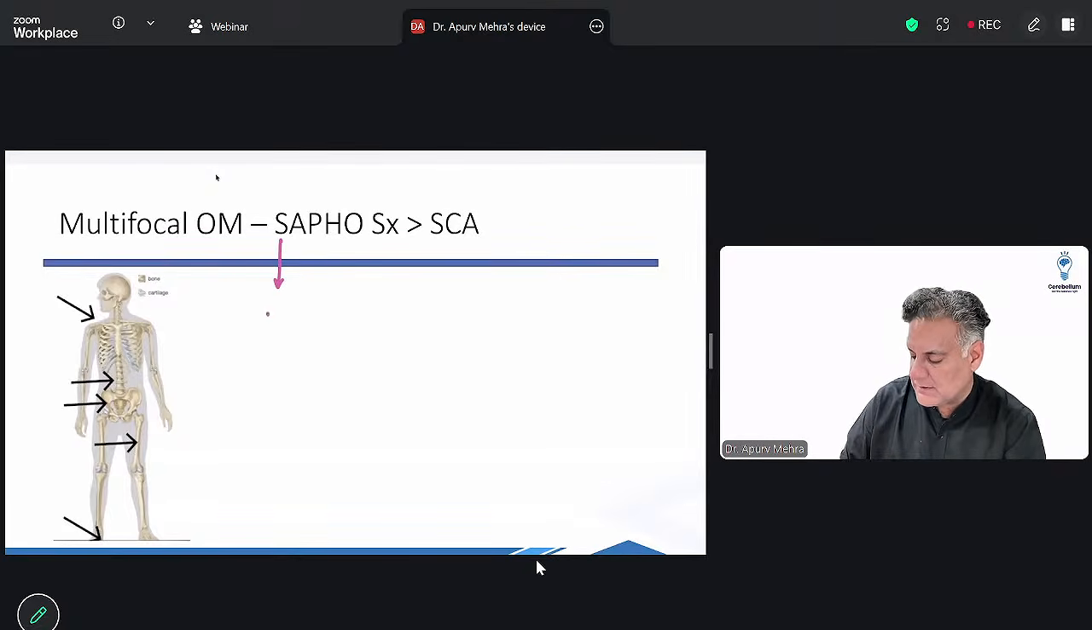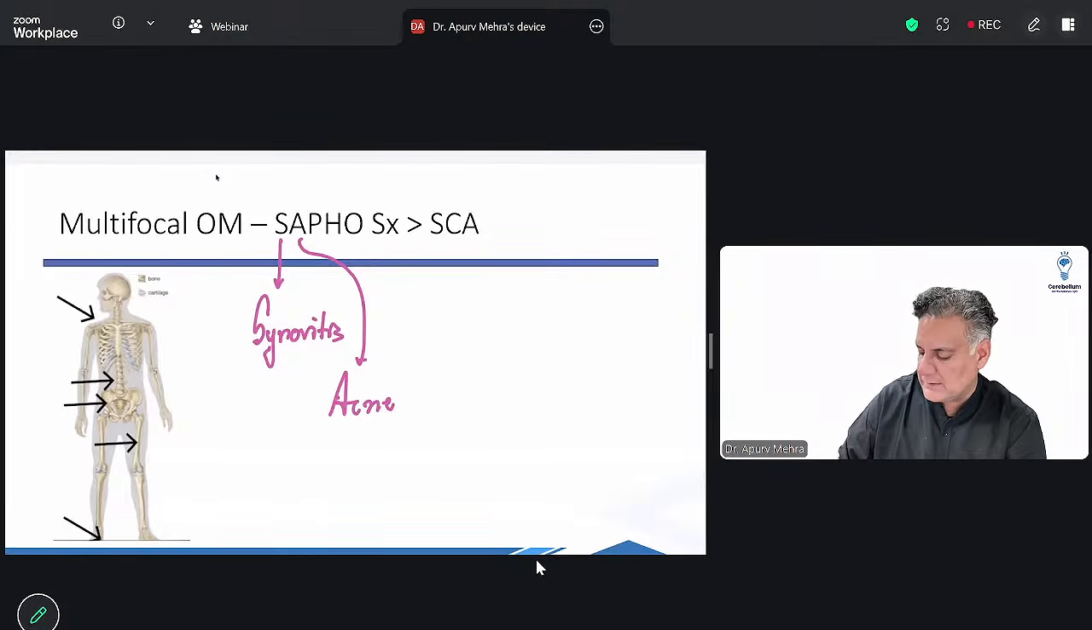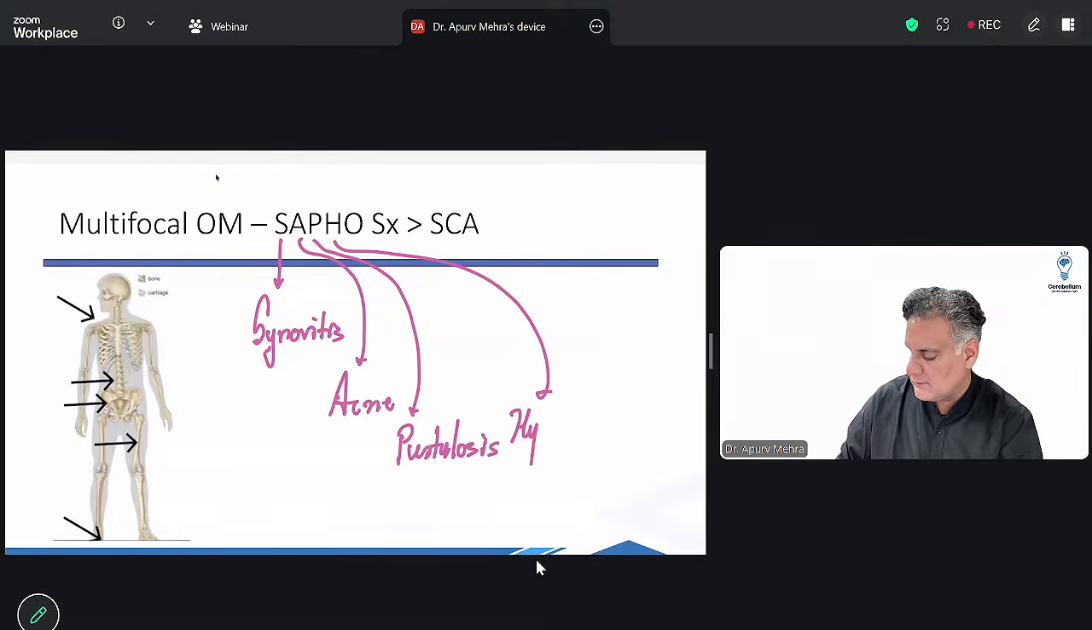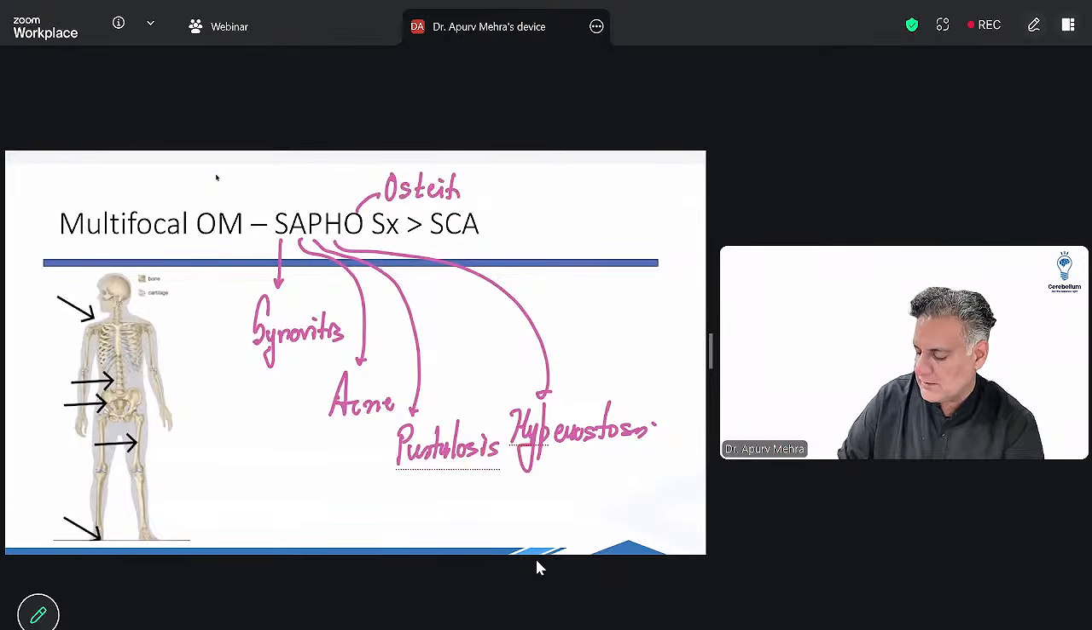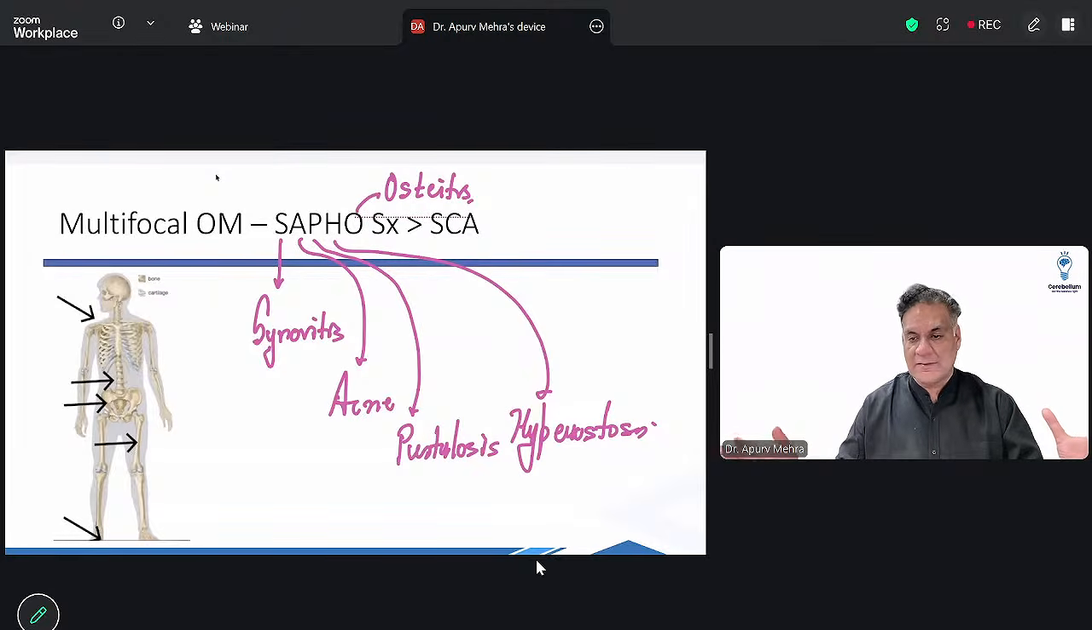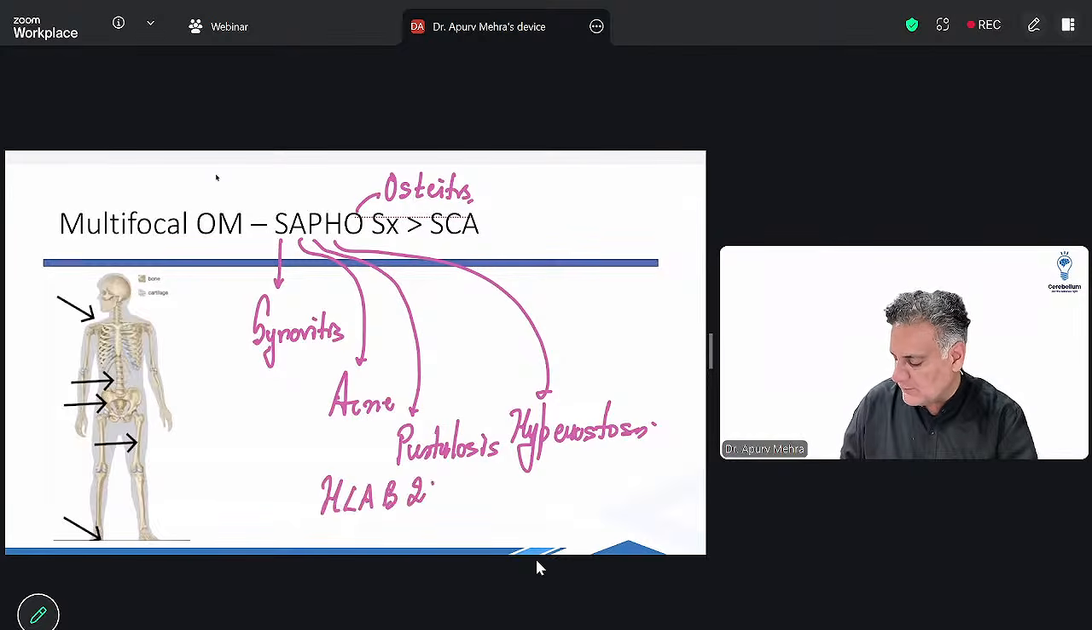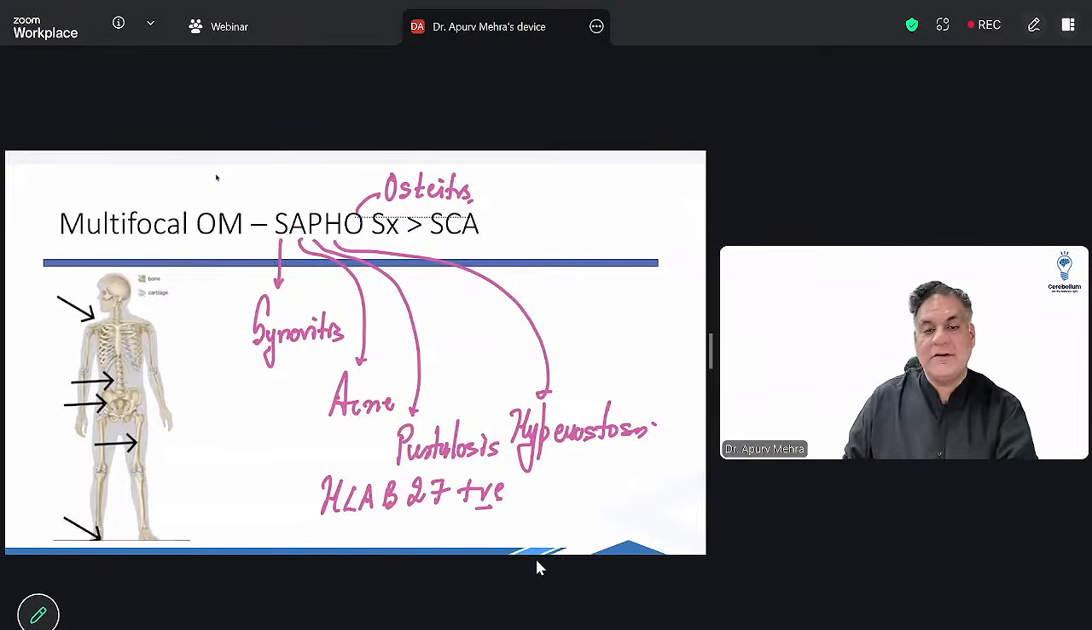It has a nomenclature called the SAPHO syndrome, which means synovial proliferation, skin lesions of acne, skin lesions of pustulosis, bone thickness, which is called hyperostosis, and bone inflammation called osteitis. So it's multiple bone involvement. It's called multifocal osteomyelitis, right? It's an autoimmune disorder which is HLA-B27 positive. That is why disease-modifying drugs are chosen.